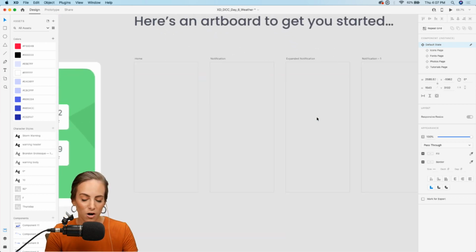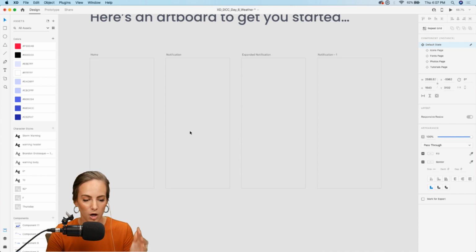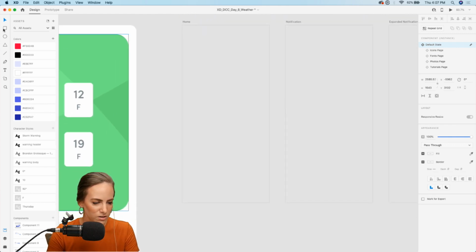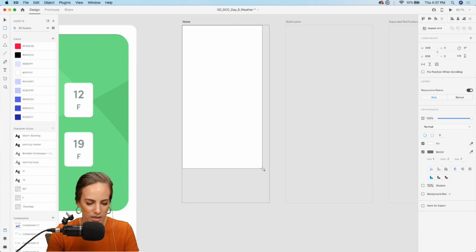I've got 4 artboards up here today: home, notification, expanded notification, and then I don't remember what I was planning for the last one, but I'm sure we'll roll into it when we get there. So let's start with the home, and I'm just going to start with a basic white background.